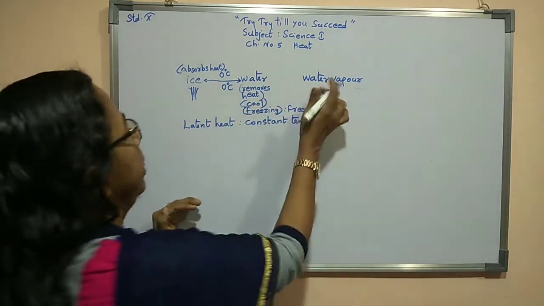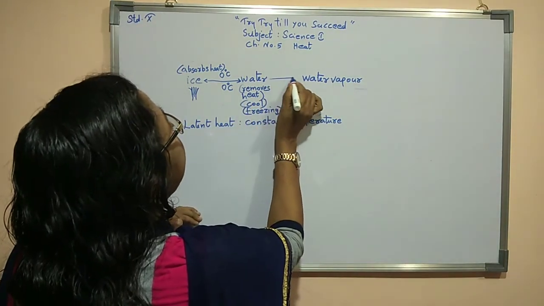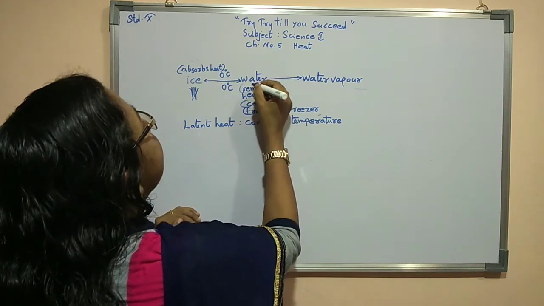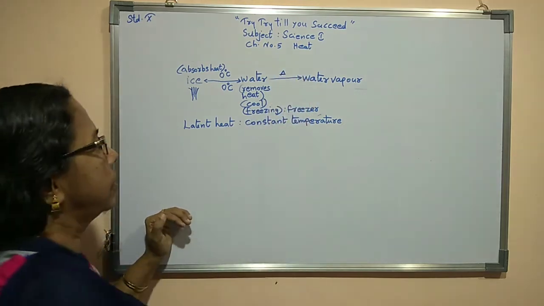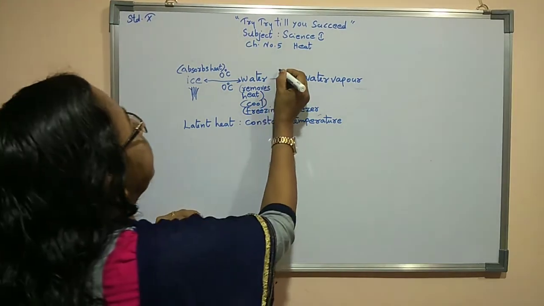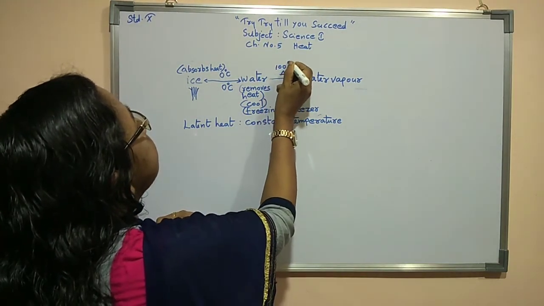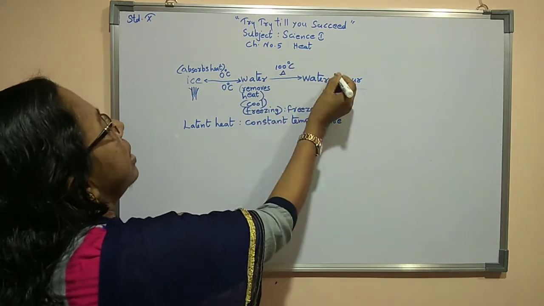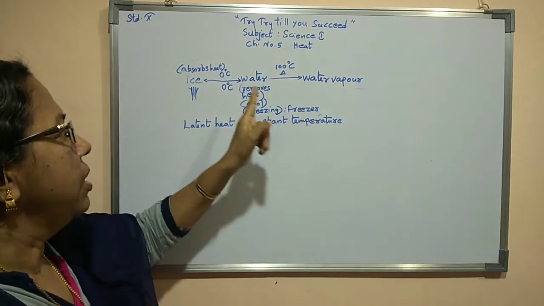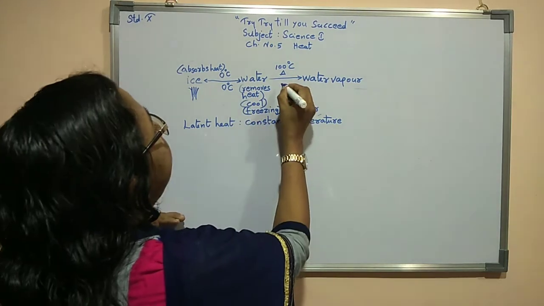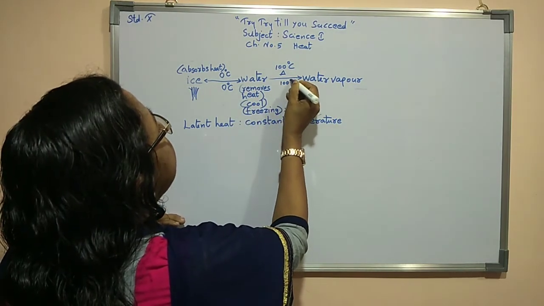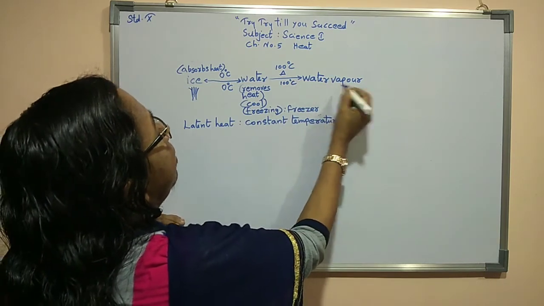Now we are coming to here. When we heat water, we are supplying heat here. So we can say that at 100 degrees Celsius, this water transforms to water vapor. Here we are supplying heat. Now at 100 degrees Celsius, water vapor means a gas.